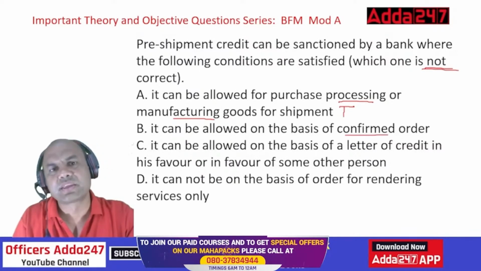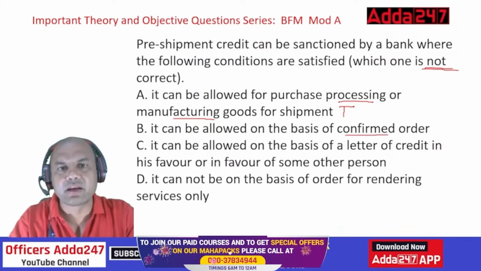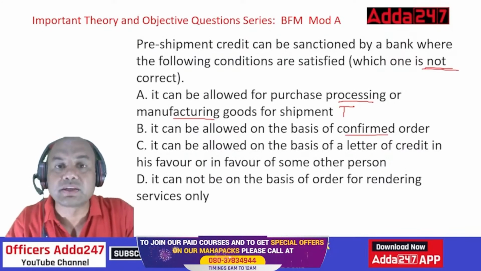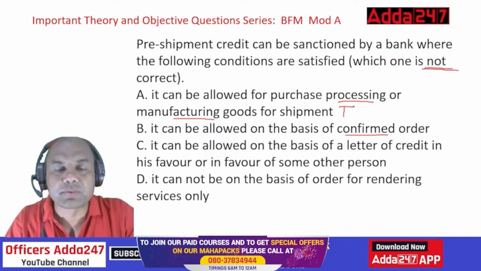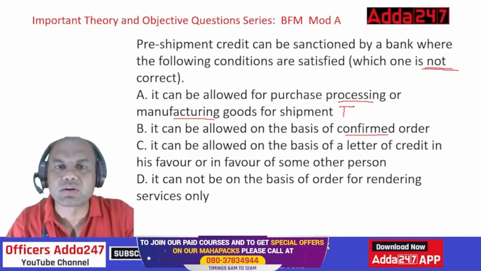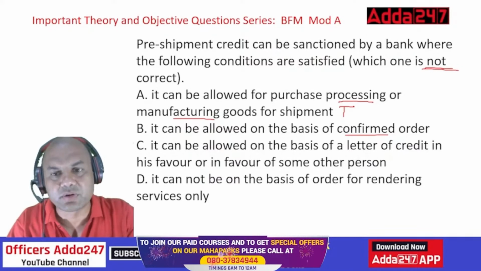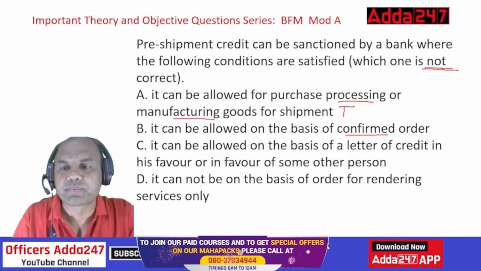Obviously, see, if you are a bank and you want to finance somebody, won't you check the authenticity? Suppose I come to your branch tomorrow: sir, ma'am, kindly give me this pre-shipment finance. You'll say, on what basis? You'll see some order, isn't it? So that is true, right?